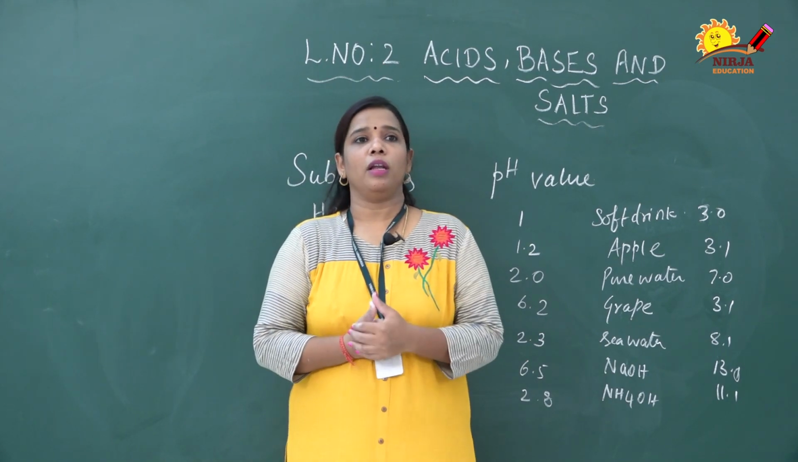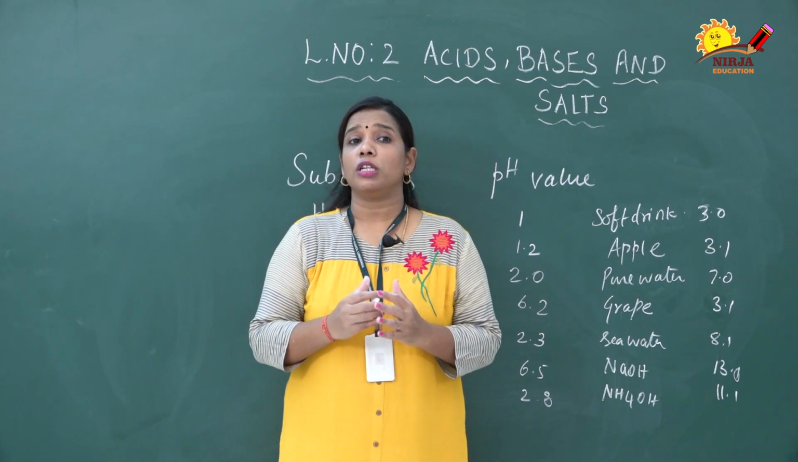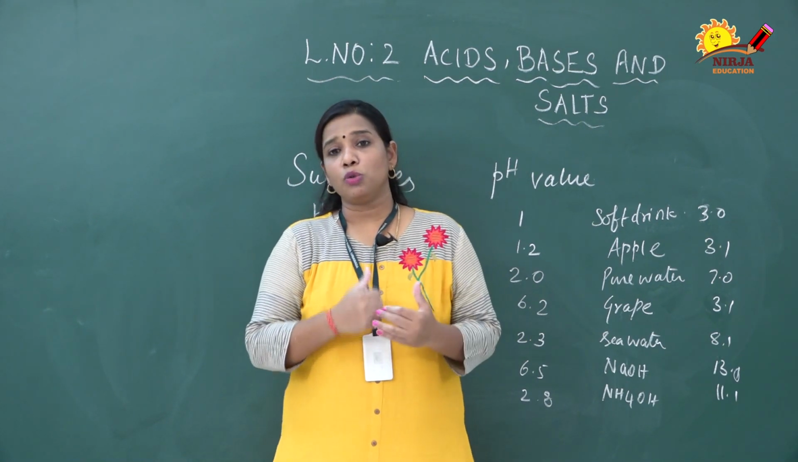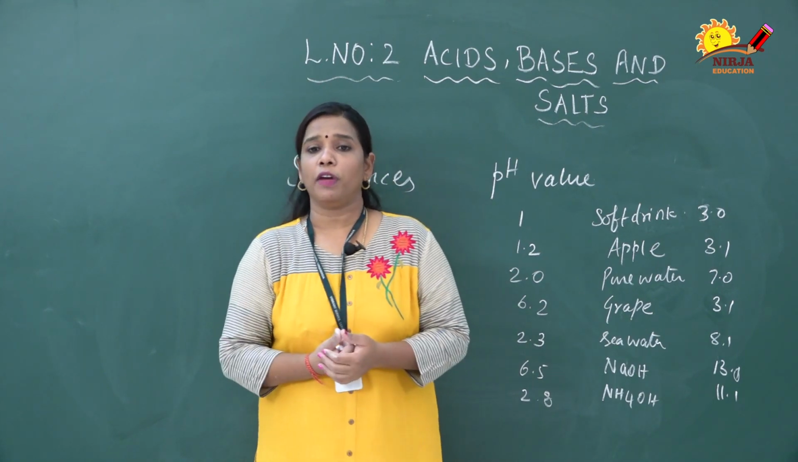The next one is the pH scale. The pH scale is a scale for measuring the H plus ion concentration in a particular solution. Apart from the universal indicator, we can use these two also to identify the pH.